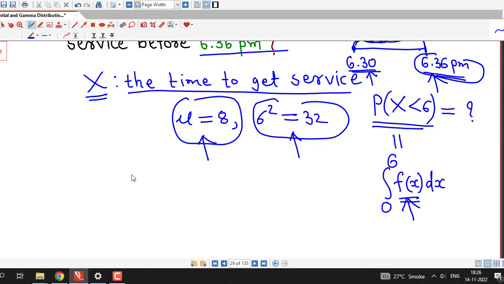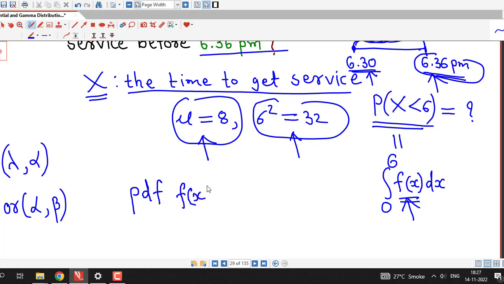If we have a gamma distribution, then we have either the parameters lambda and alpha in the PDF, or the alpha and beta parameter form of the PDF. To write down the PDF of the gamma distribution, we must have these two parameters, alpha and beta, or lambda and alpha, where we know that lambda is 1 over beta.